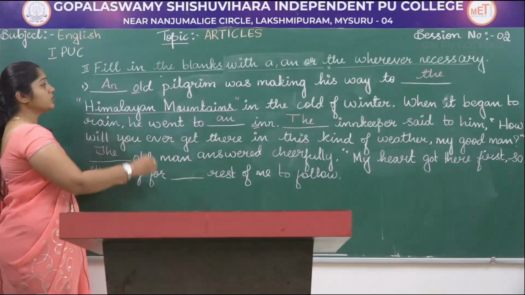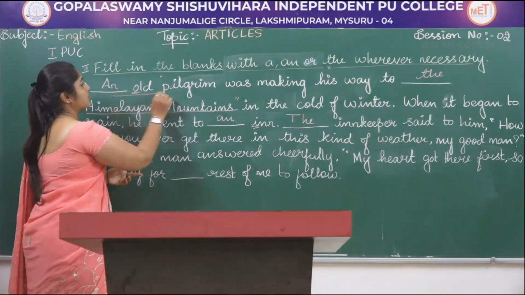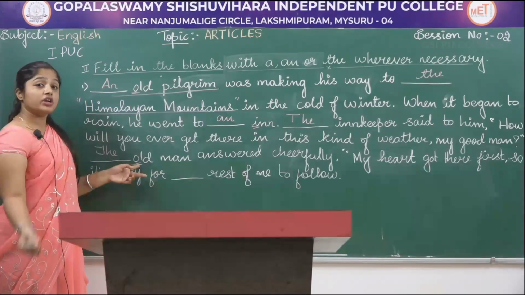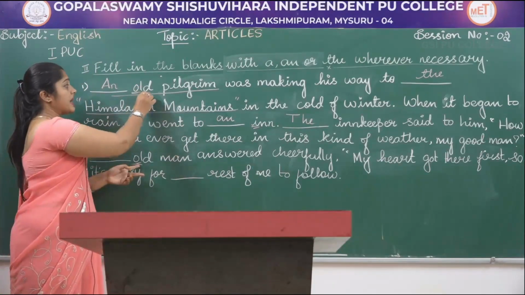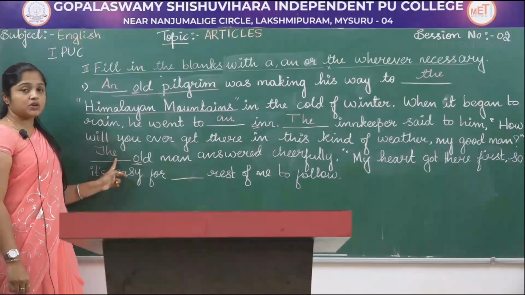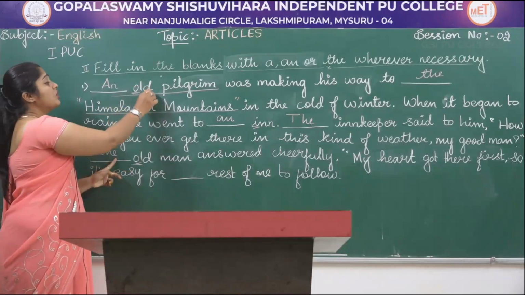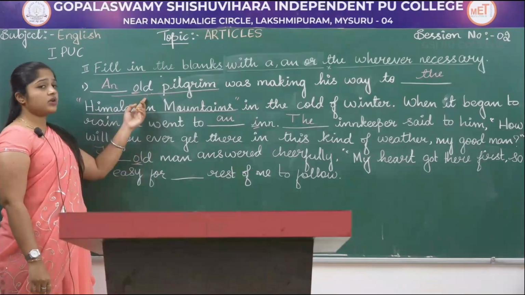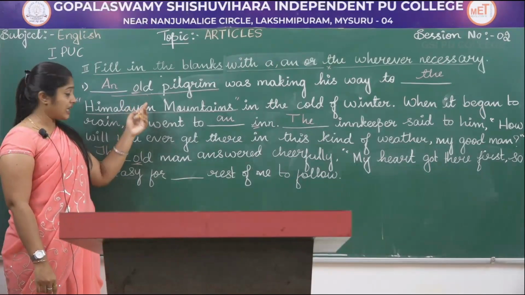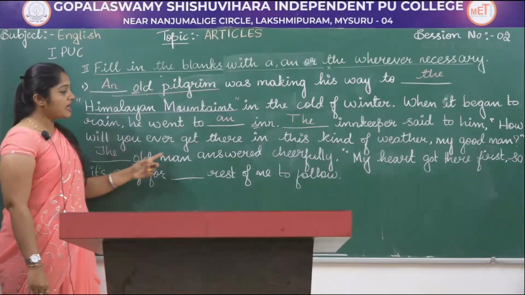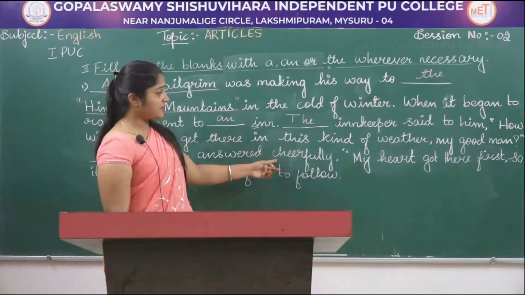We have already used old pilgrim. Since we have already introduced an old man, we have to use the over here because we are referring to the same old man again. The old man answered cheerfully.